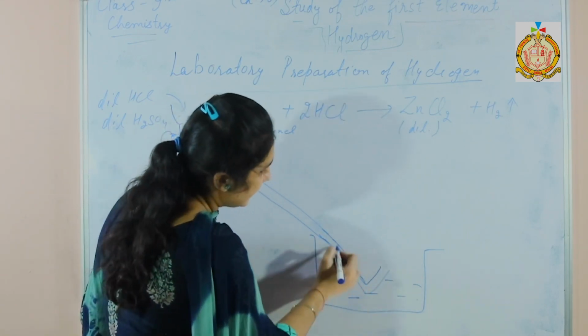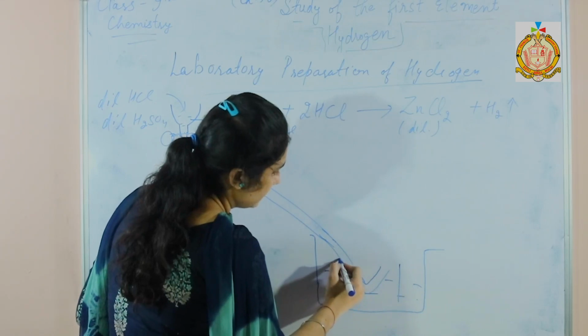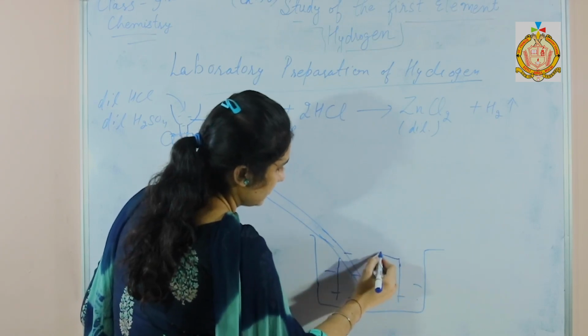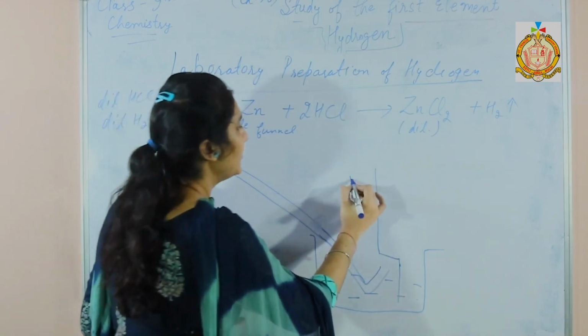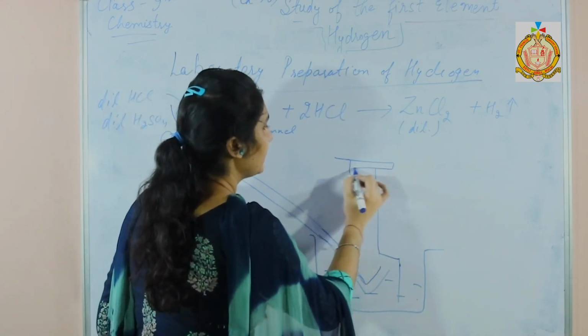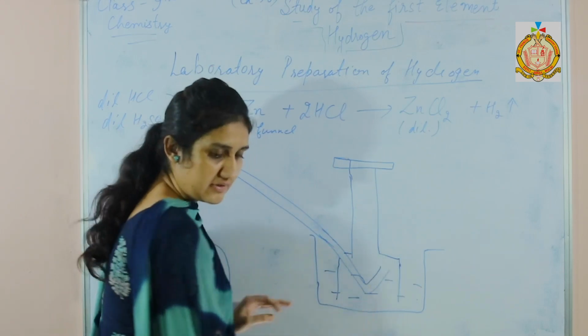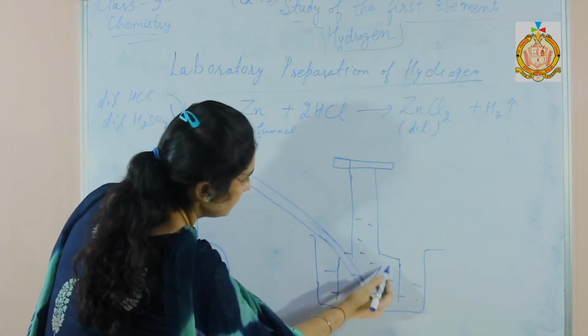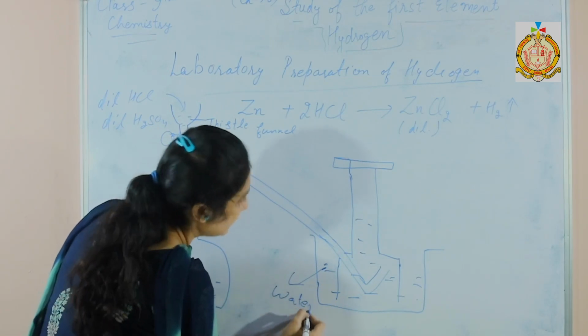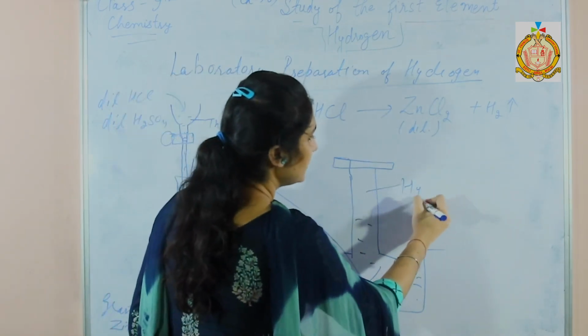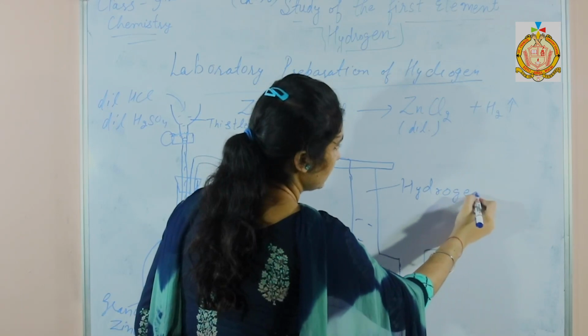And here is an inverted jar. In this inverted jar, hydrogen gas is obtained. This is water, and hydrogen gas is produced in the jar.